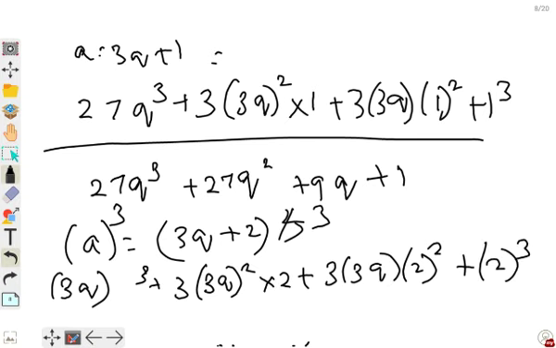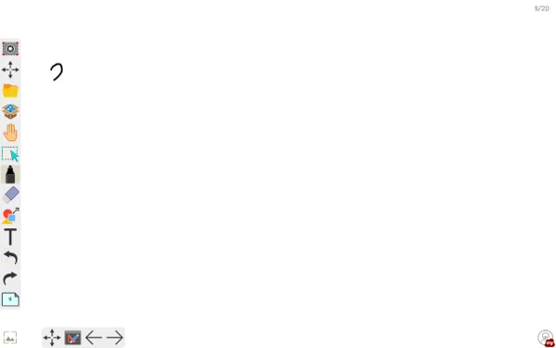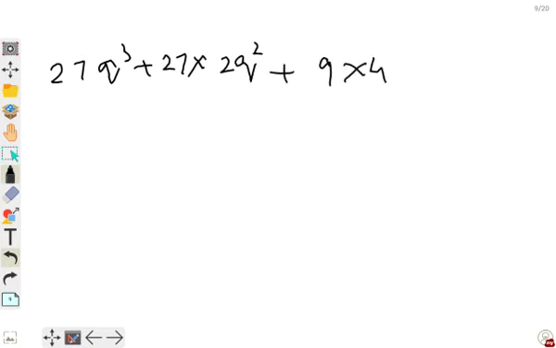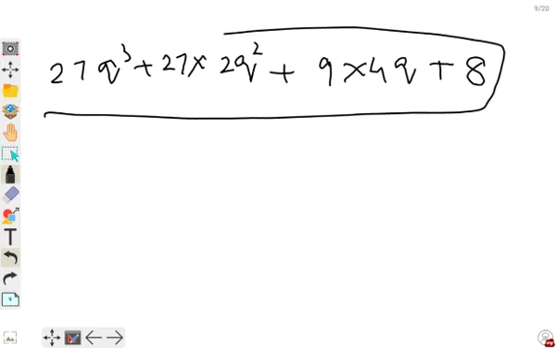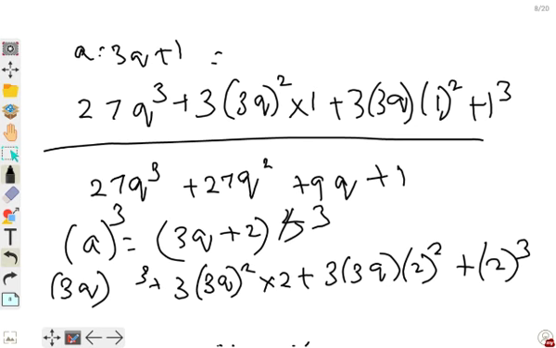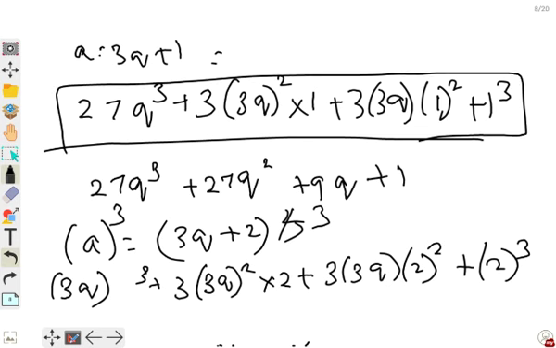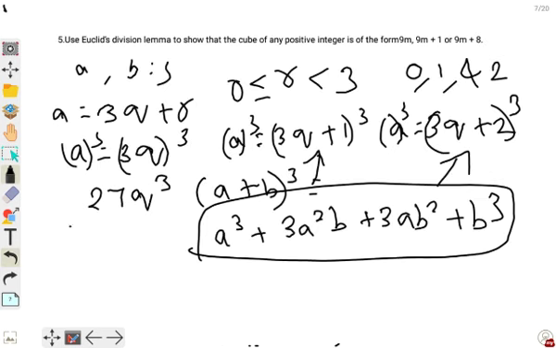So now it will be coming like 27 q cube plus 27 into 2q square plus 9 into 4q plus 8. This is one thing, then this is the other one, and this is the other one.